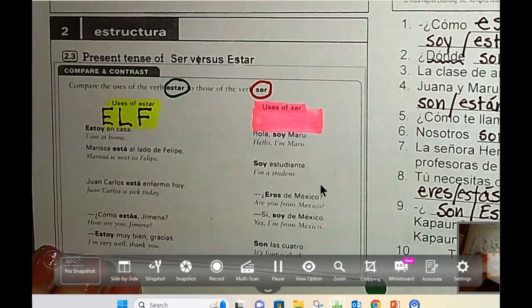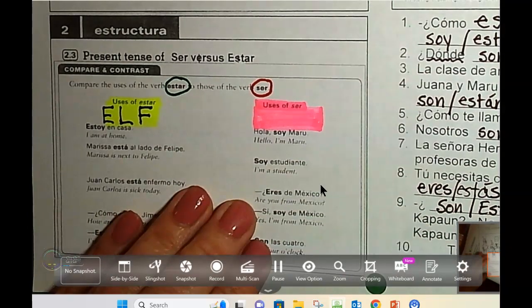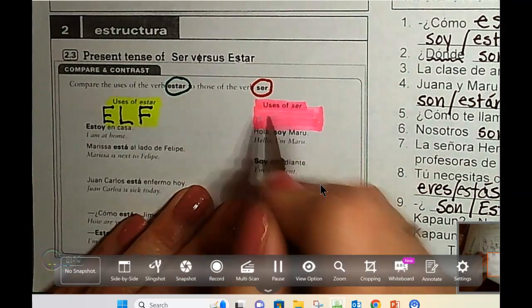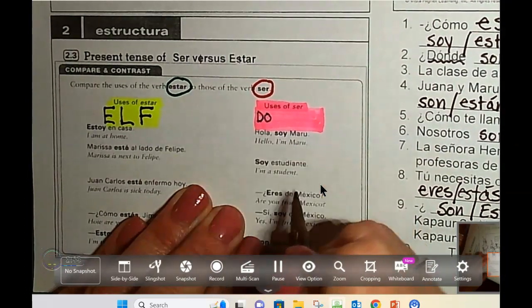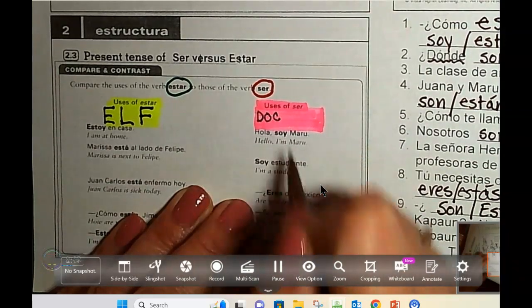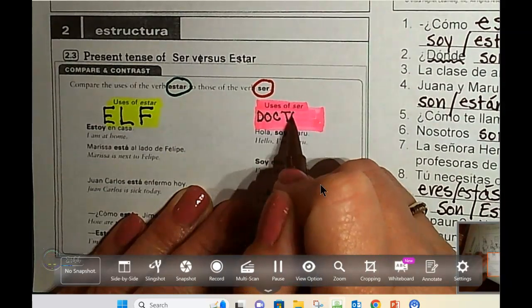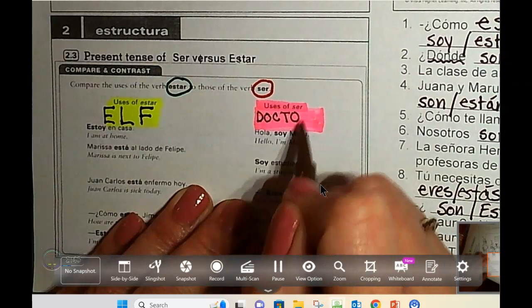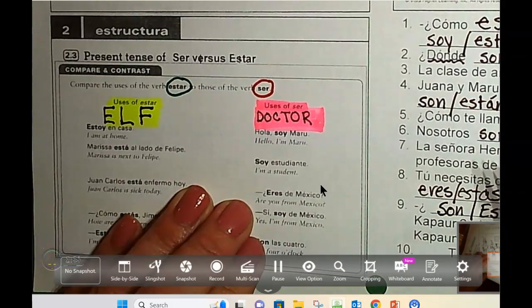When you're using the verb ser, it's because you're going to be talking about either a day or a date, an origin, a characteristic, you're going to be telling the time, or maybe someone's occupation or ID, or finally a relationship. So to remember when to use ser, we think of the word doctor. Elf for estar, doctor for ser.